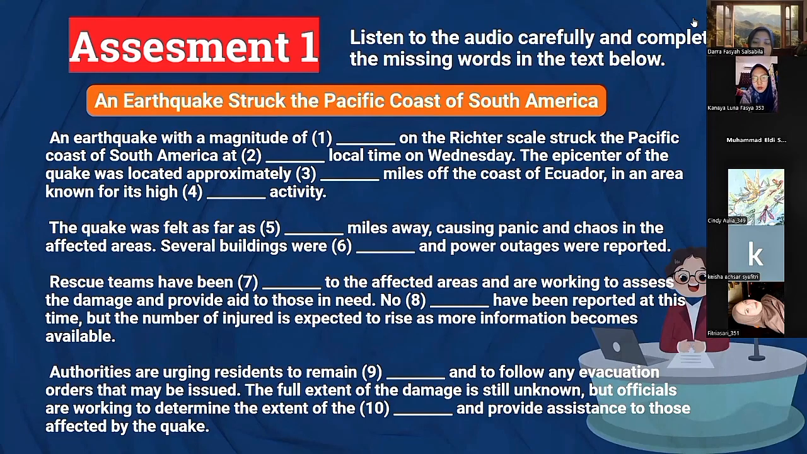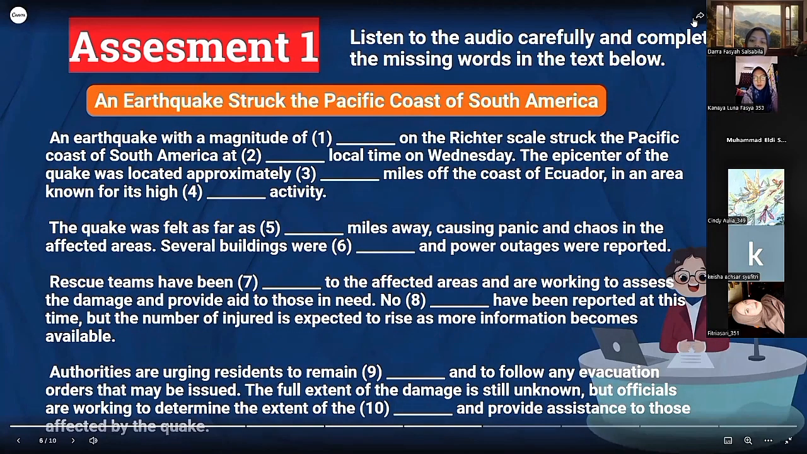Afternoon, listeners. Now you're listening to Madam English Headline News. With me, Freya, I'll bring you the latest news update for today.